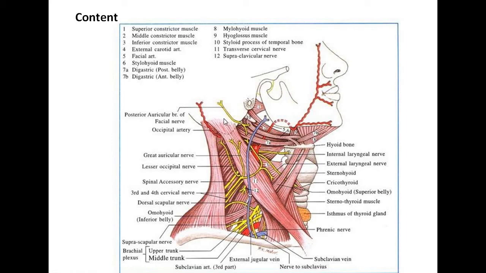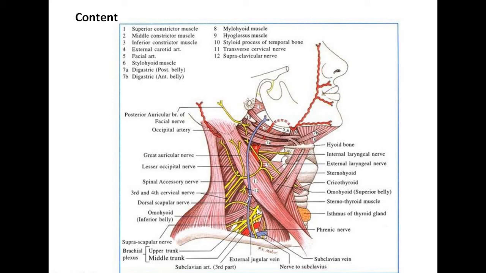Again, in the occipital triangle, the arteries situated are the occipital artery, which is a branch of the external carotid artery, present at the apex of the posterior triangle of the neck. Also in the occipital triangle, the transverse cervical artery is present, which is a branch of the thyrocervical trunk of the first part of the subclavian artery. Then in the subclavian triangle we have the long thoracic nerve, and the dorsal scapular nerve arises from here and is present in the occipital part.